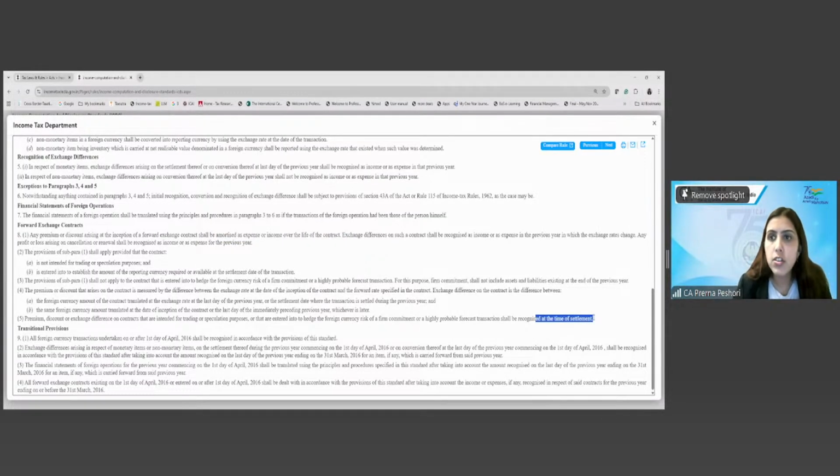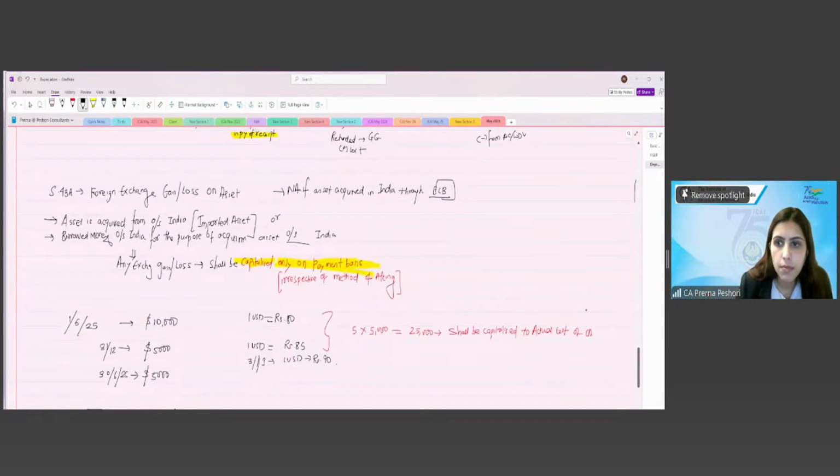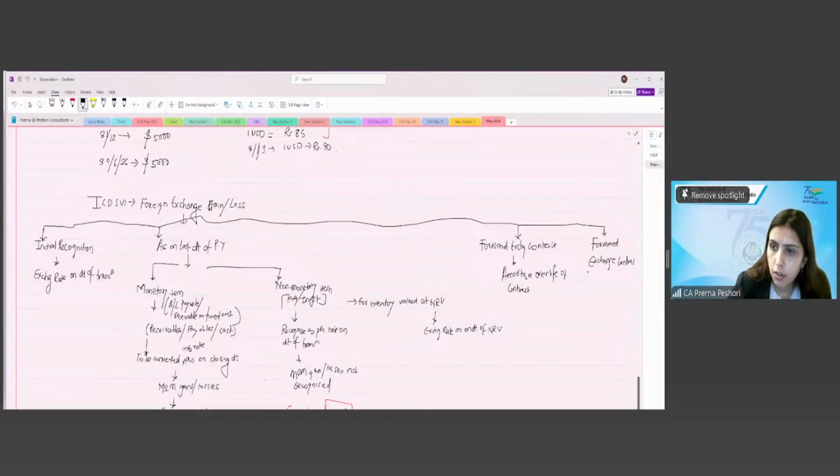Are we clear? So let's just write down. Forward exchange contract, for speculation or hedging, recognize on settlement.